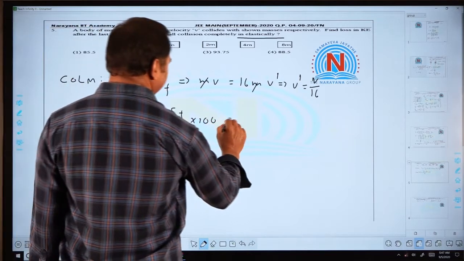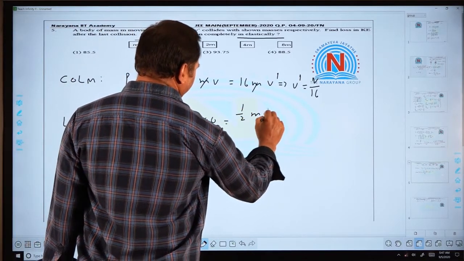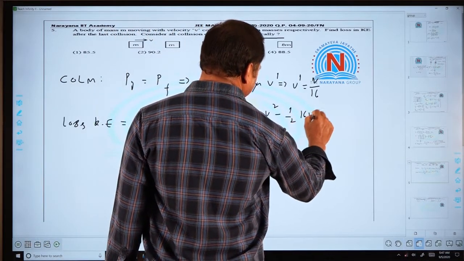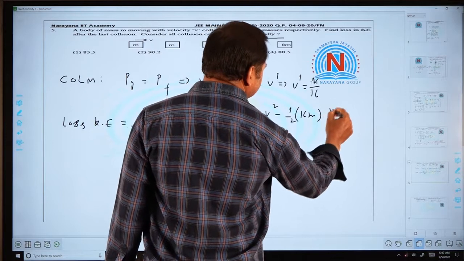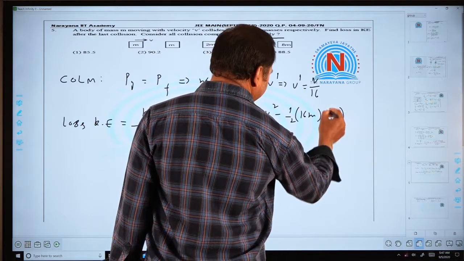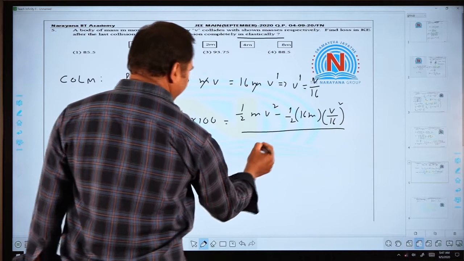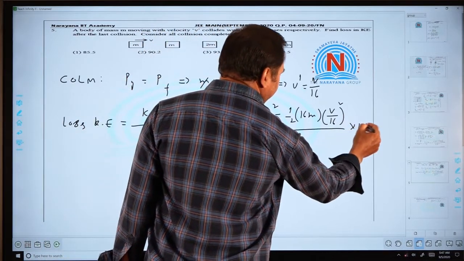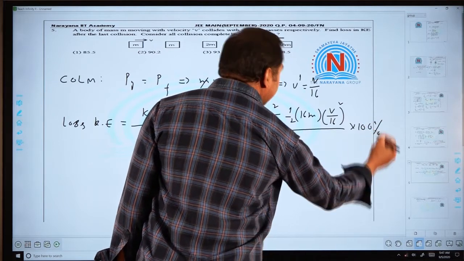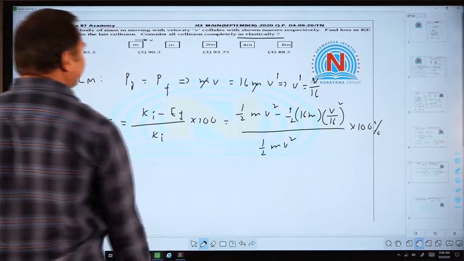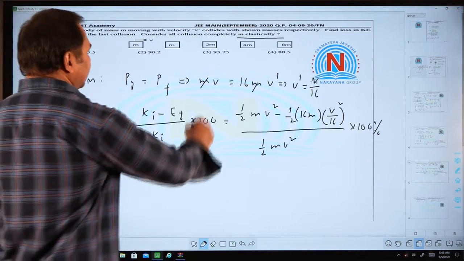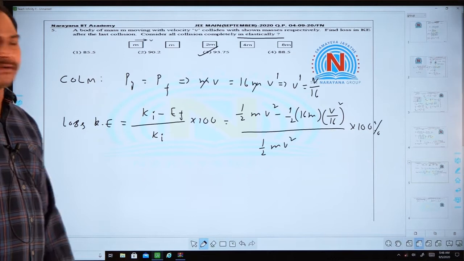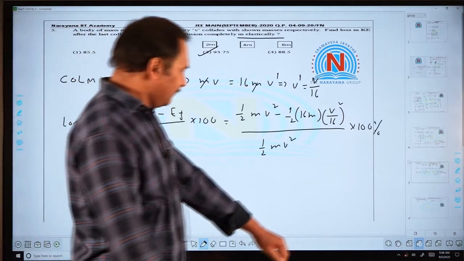So it is given by 1 by 2 times 16m, this is the final mass, and the final velocity is v by 16 whole square, whole by the initial kinetic energy. So this is the percentage loss. If you simplify this, we will get option 3. So, two questions from collisions. Let us move to the next question.